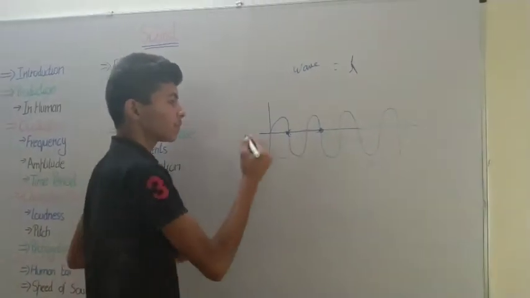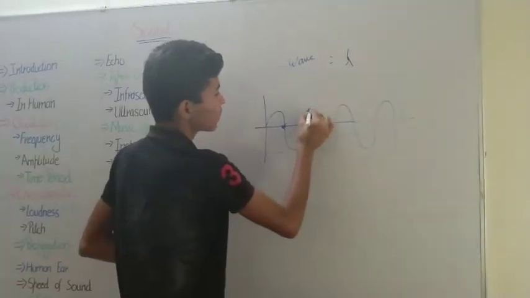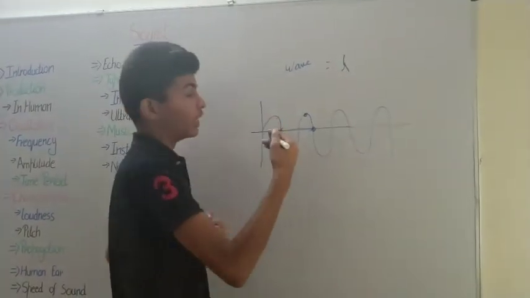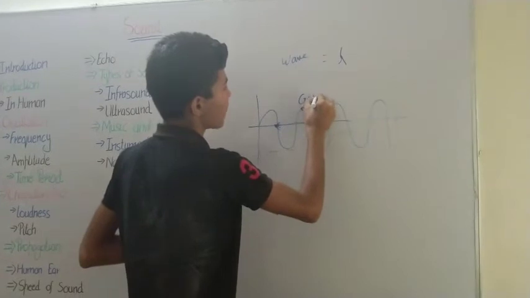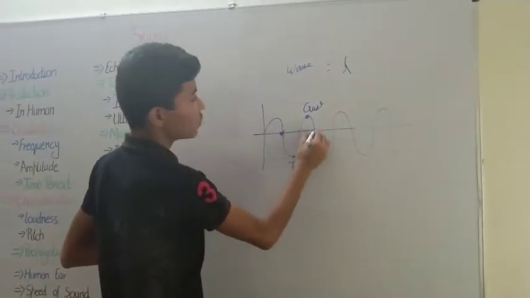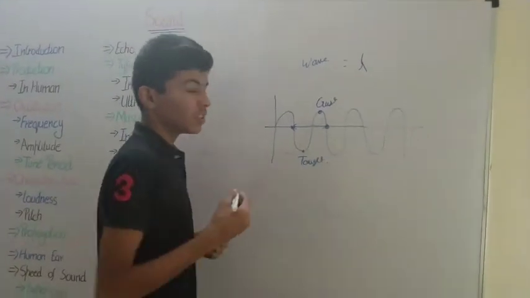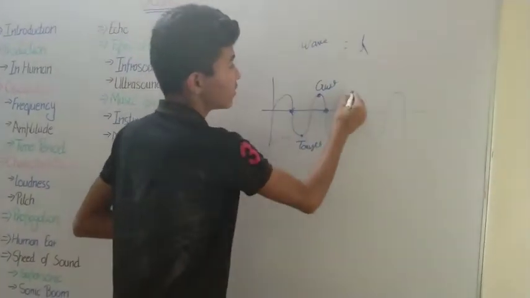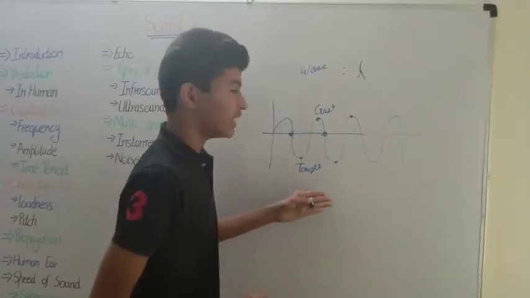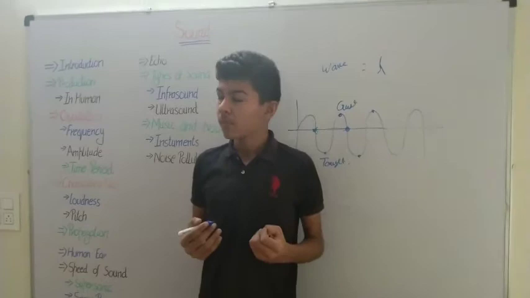Let me give you the technical definitions of each one. The top is called the crest, that is the topmost point of the wave, and this is called the trough. This position, which is the center, is called the mean. We can define wavelength as the distance between two crests or two troughs. We can take any one of these definitions. Now we have the wavelength.